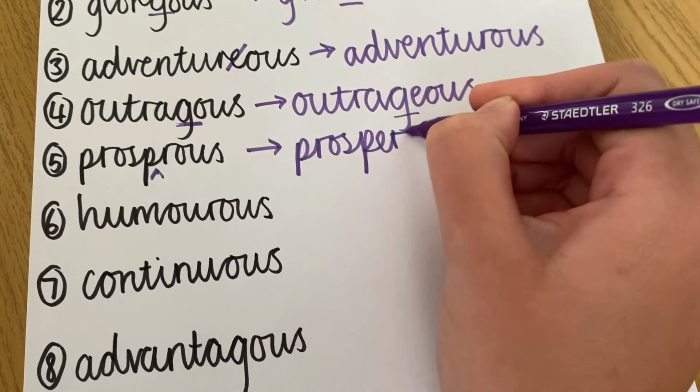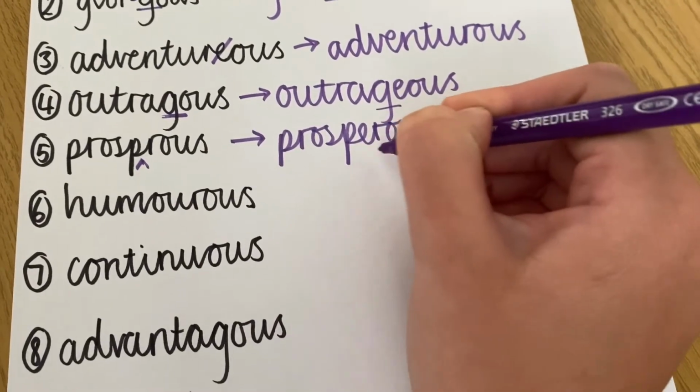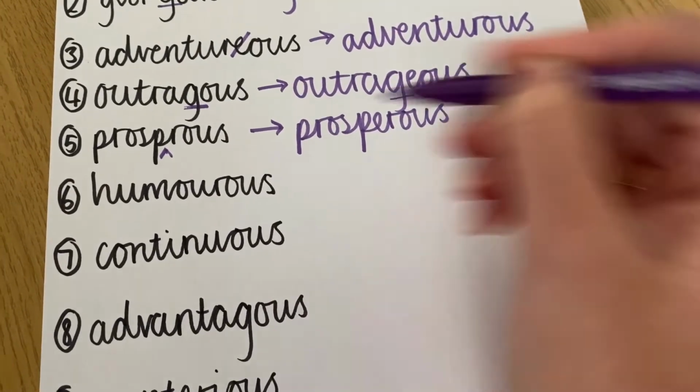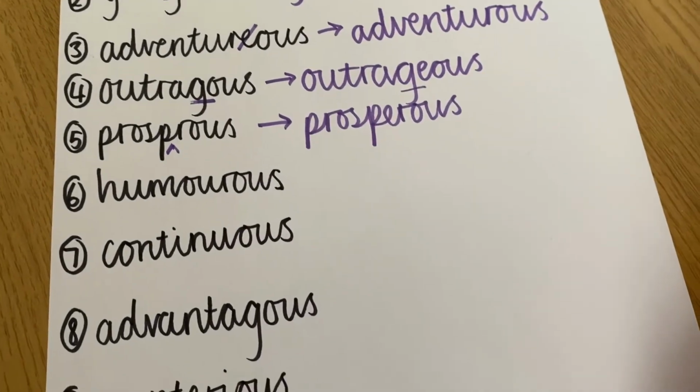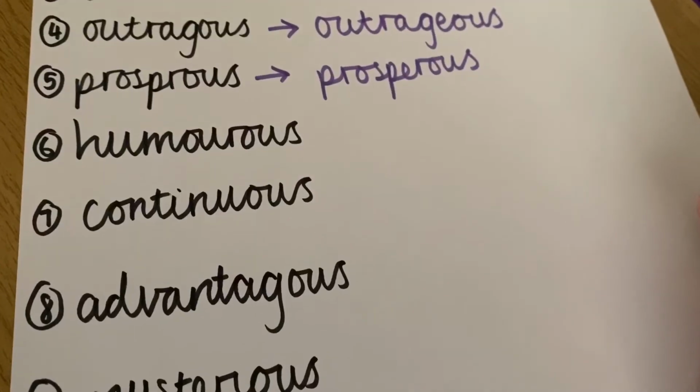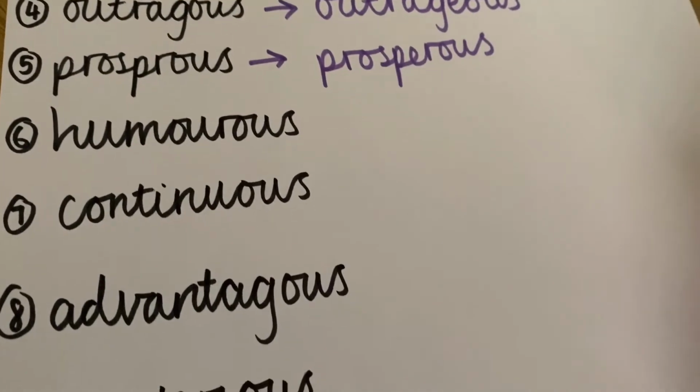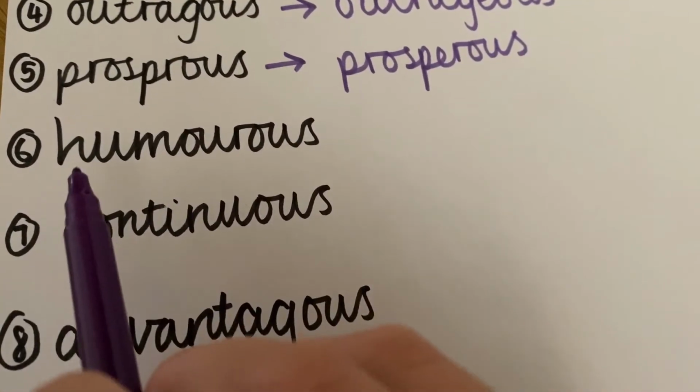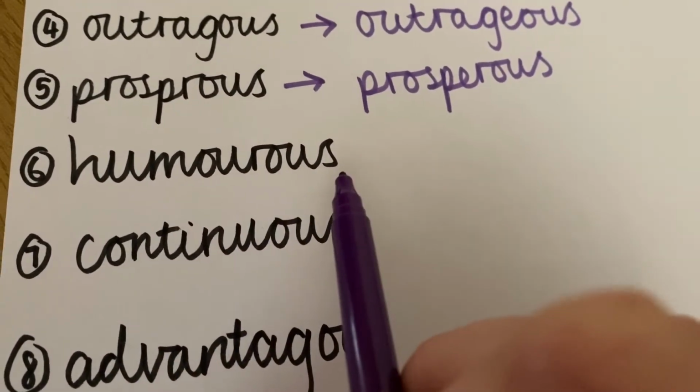So that should be that ER here. That wasn't even any of the rules. It was just me being forgetful and silly. The sixth one, humorous. Oh, this looks right. Humour is my root word, and I've added OUS.